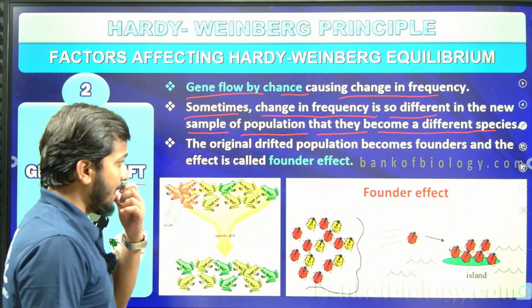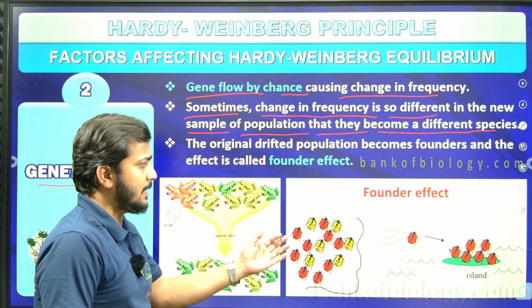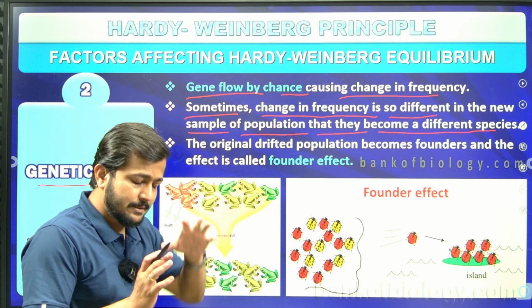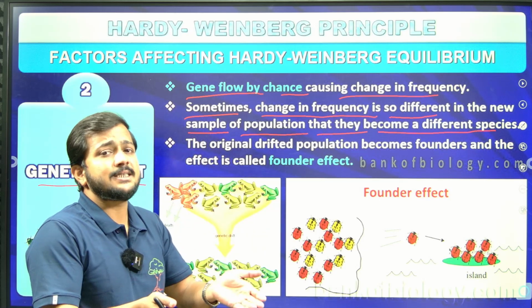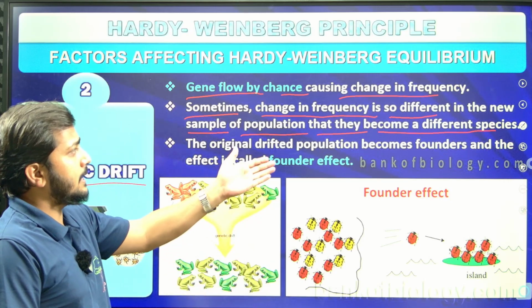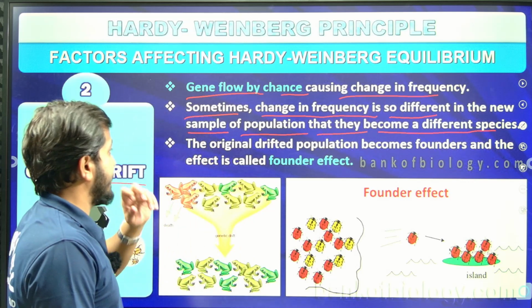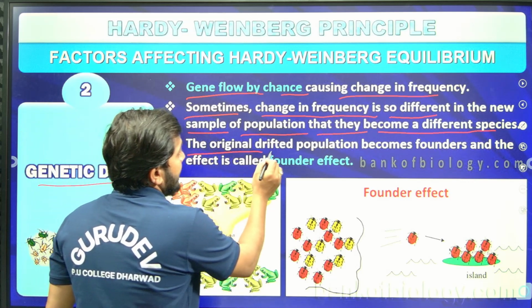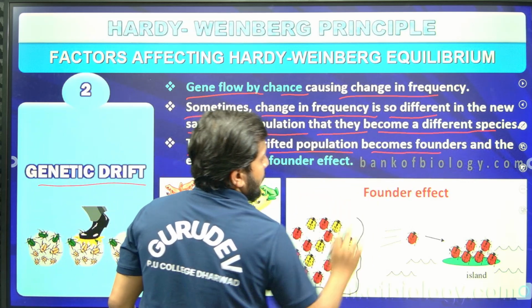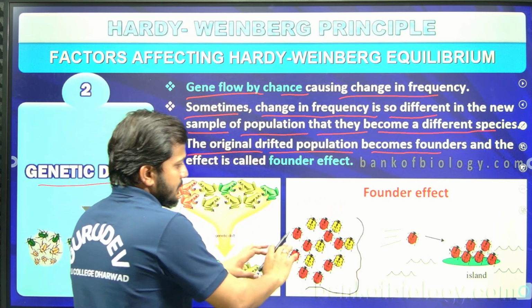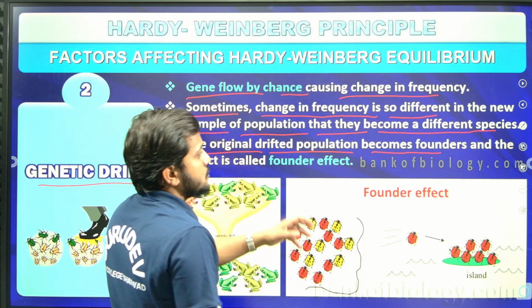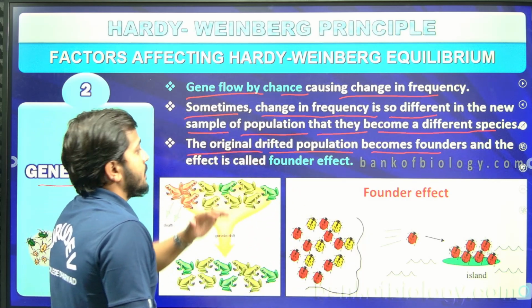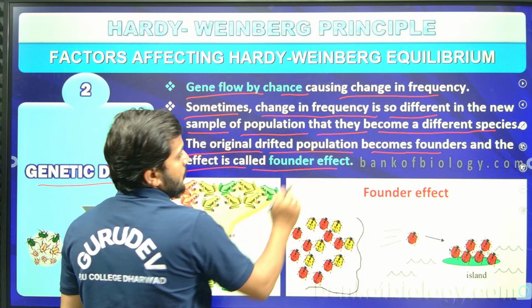One species was there and suddenly that species itself changed its character, and due to that it became a different species. And the original drifted population becomes the founder, and the effect is called the founder effect.